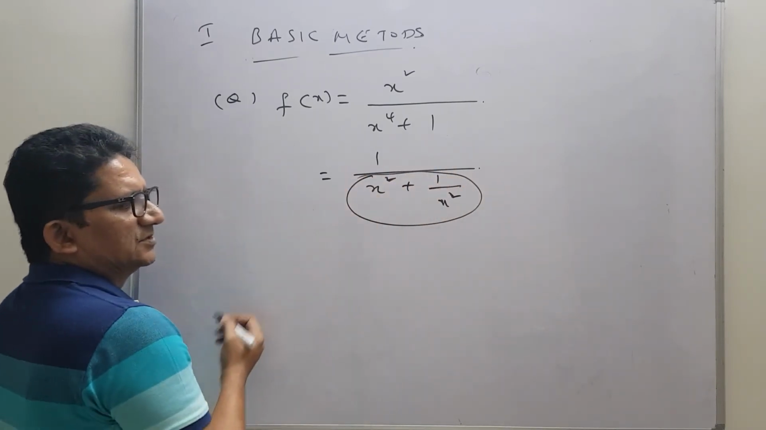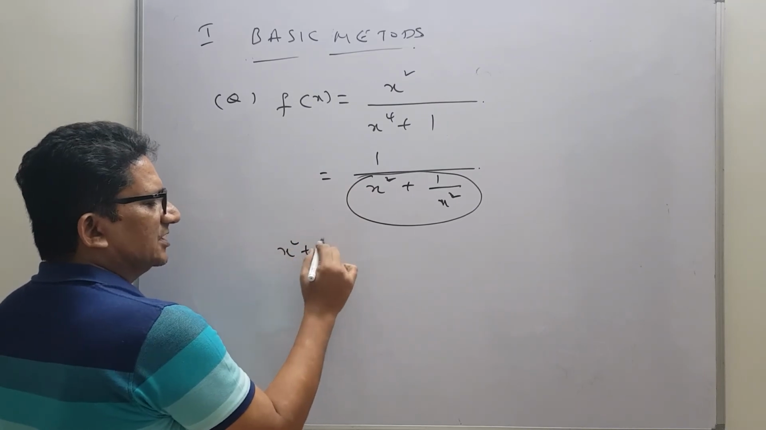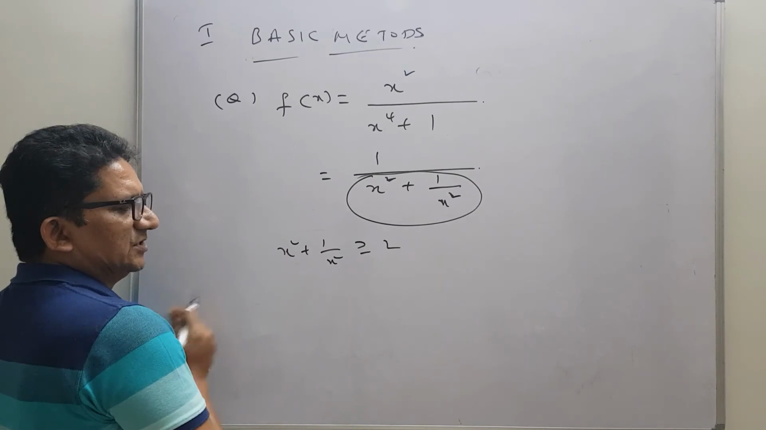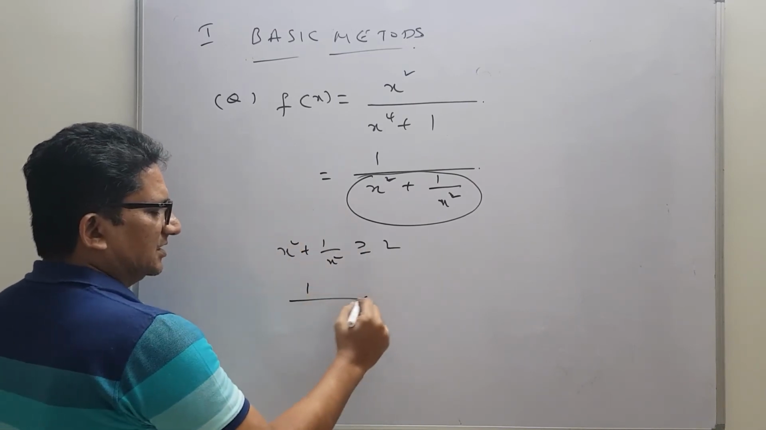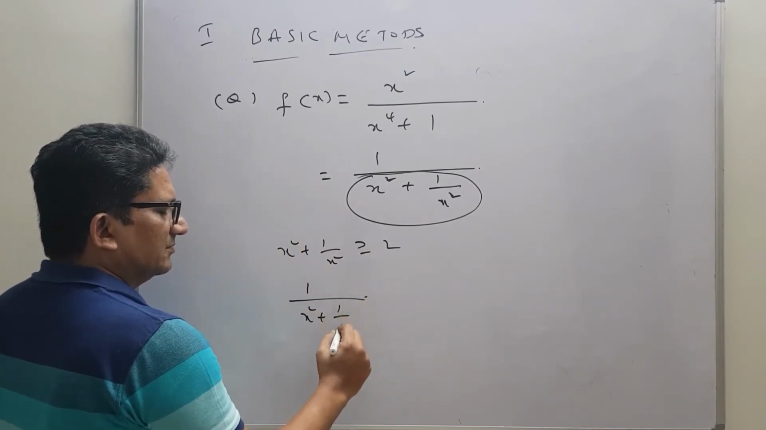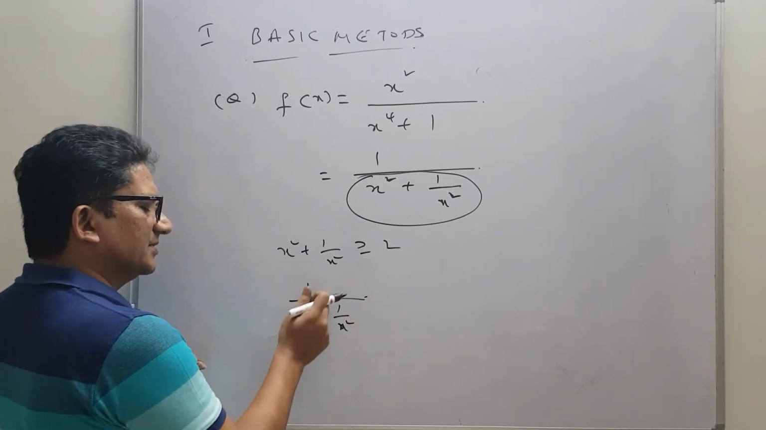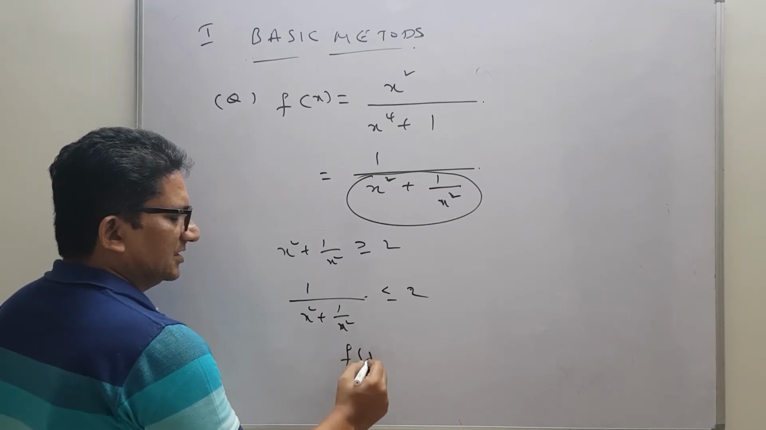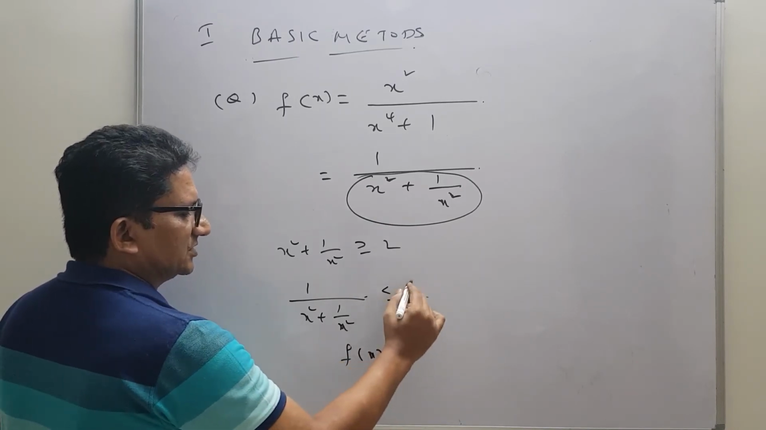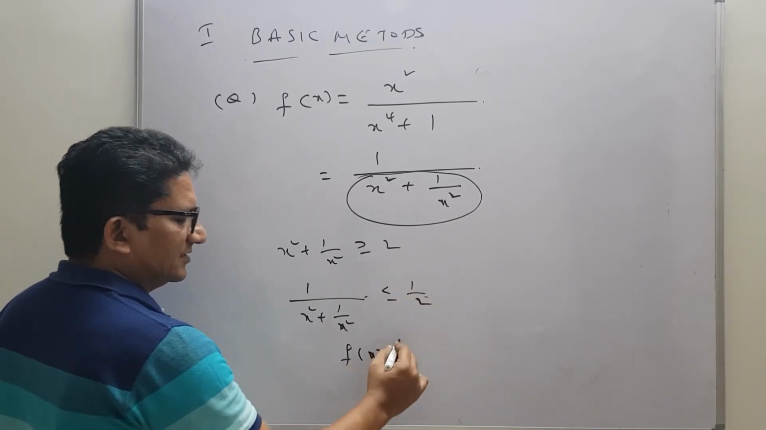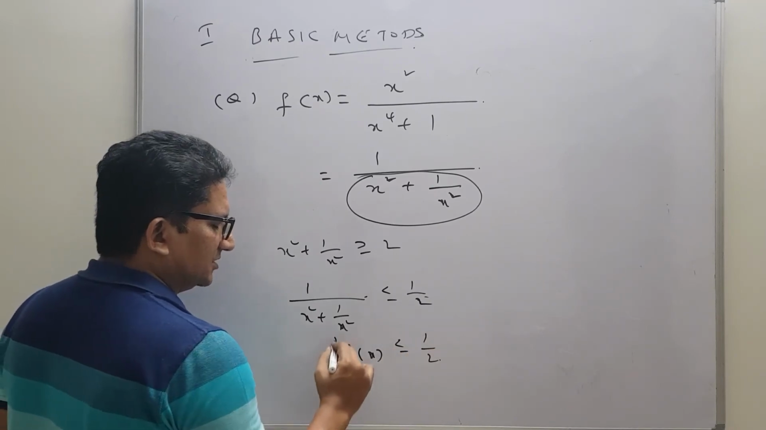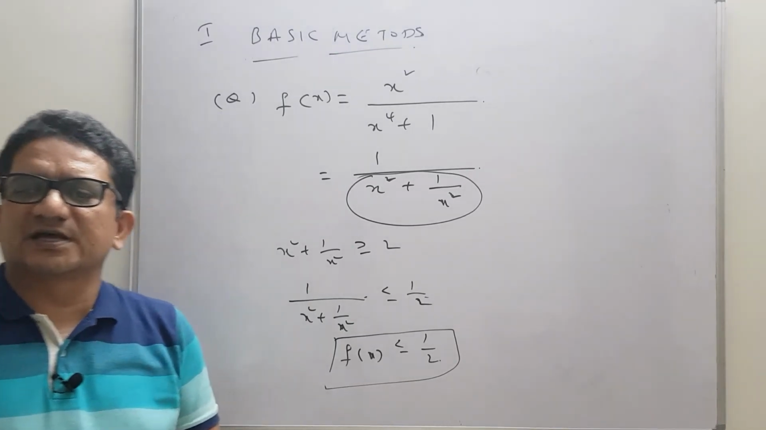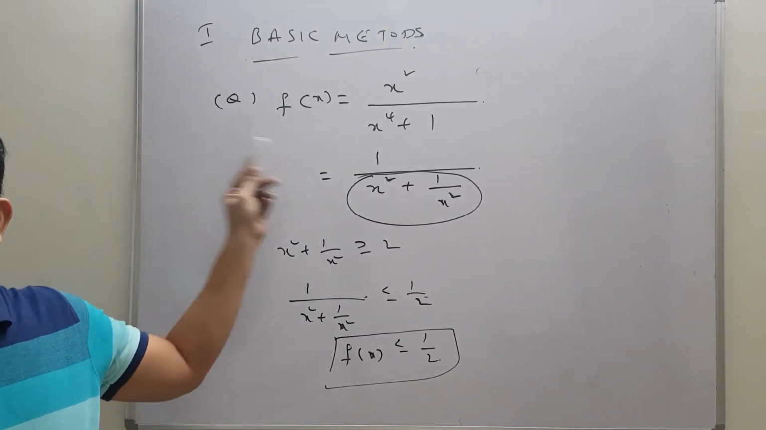So this we know, that x square plus 1 by x square is greater than or equals to 2. So then the reciprocal of this one, that is 1 by x square plus 1 by x square, is less than or equals to 1 by 2. That means f of x is less than or equals to 1 by 2. Like this we need to think and we need to apply the methods we know while solving the problems.